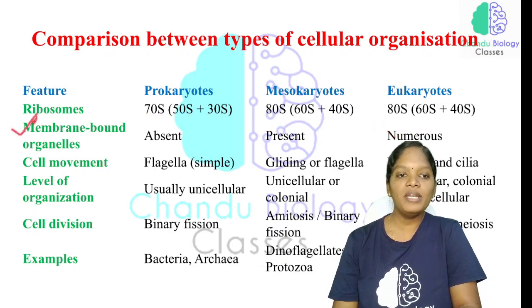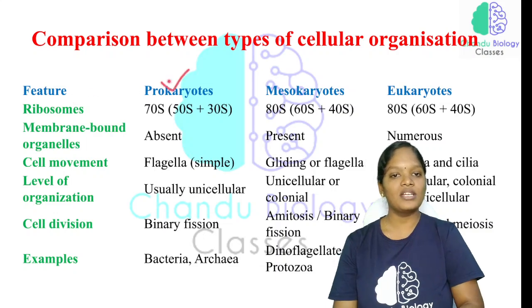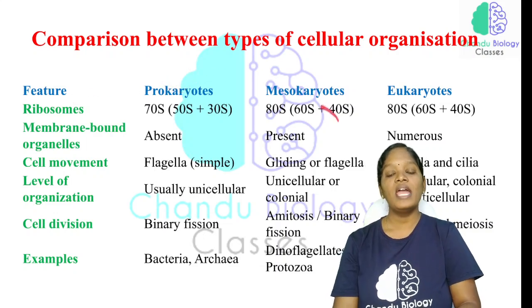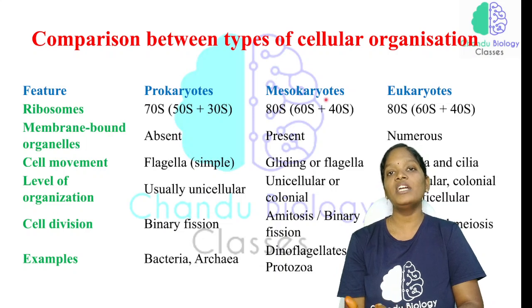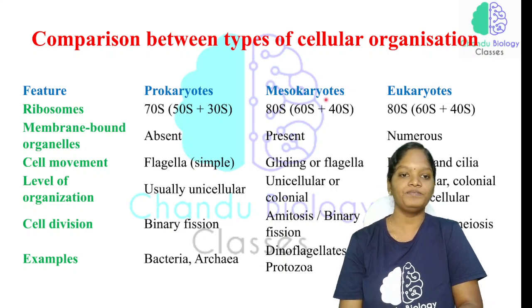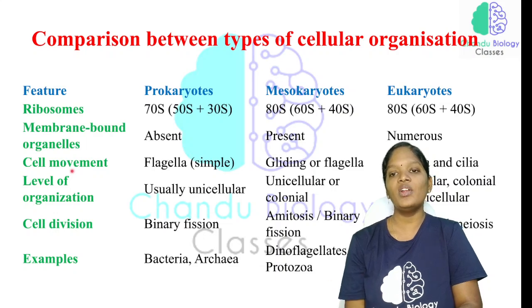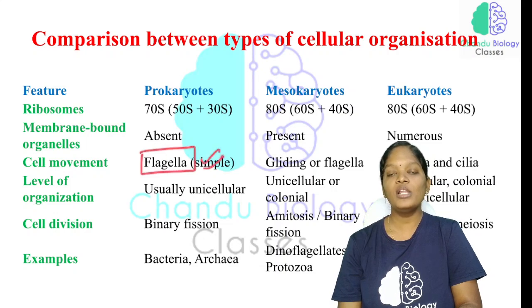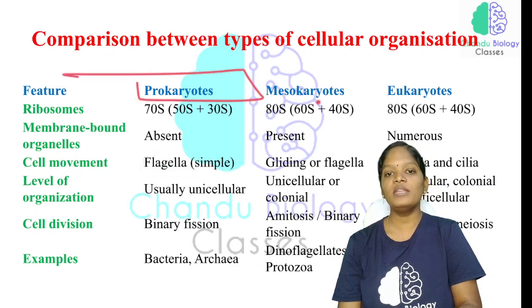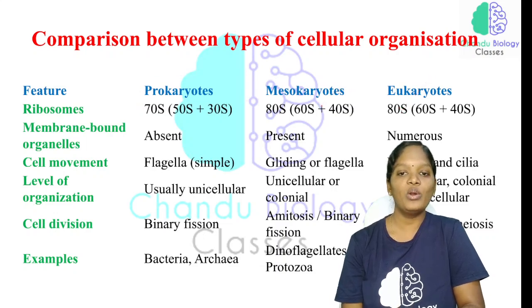So what is meant by membrane bound organelles? The membrane bound organelles will be completely absent in prokaryotes. They are present in mesokaryotes, but not well developed when compared to the eukaryotes. In eukaryotes we have numerous membrane bound organelles. How will prokaryotes, mesokaryotes and eukaryotes move? Flagella is the locomotory organelle in prokaryotes. In meso and eukaryotes, flagella as well as cilia are considered locomotory organelles.